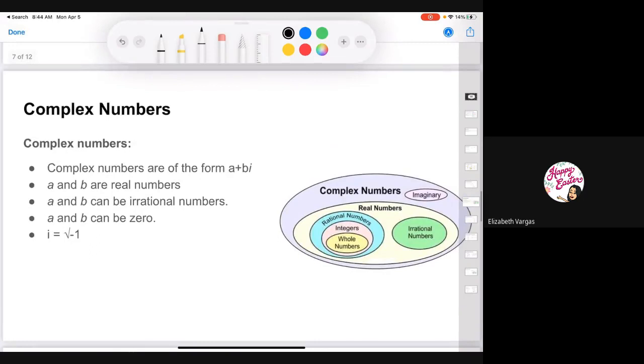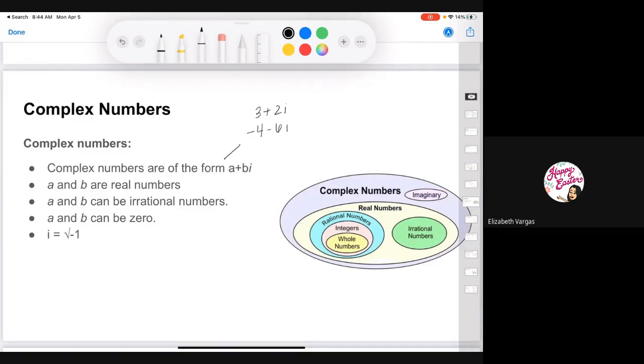Okay. So now we're going to get into complex numbers. They're pretty simple. We're not going to do too much with them. We're just going to be able to plot them, which is actually a lot easier than you may think. So what is a complex number? Complex numbers take the form a plus bi. For example, I can have something that looks like 3 plus 2i. Again, i here is still my imaginary number, or I can have negative 4 minus 6i.